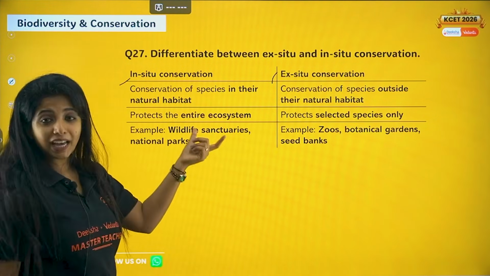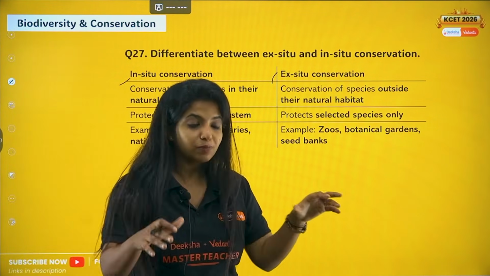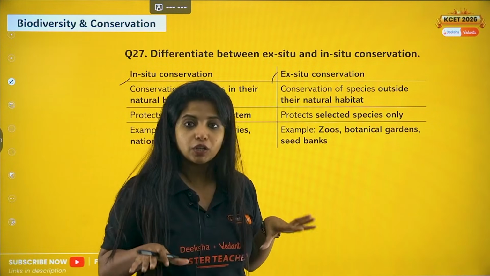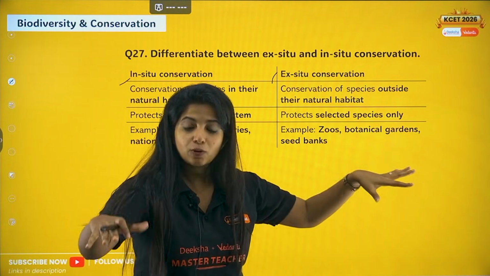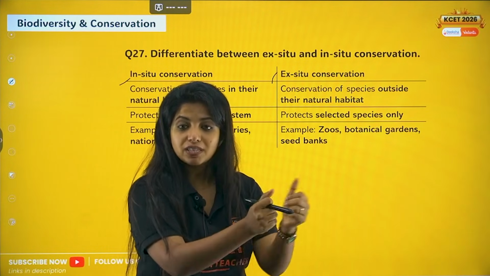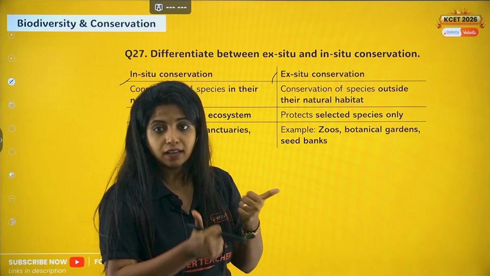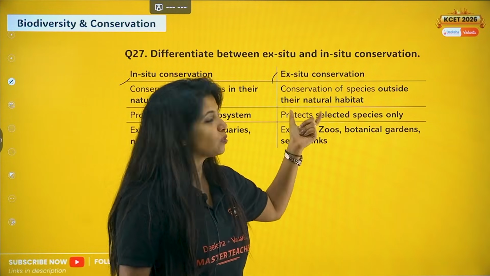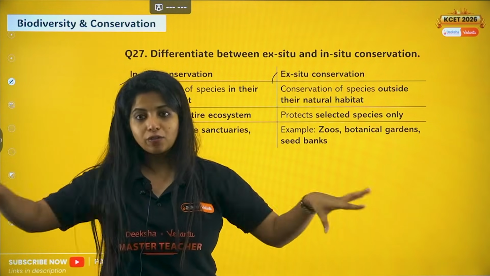Now, protects the entire ecosystem. Whenever you are conserving the species in their surroundings, you are going to make sure that the entire ecosystem is also conserved, because they have to sustain there only, right? So that is one big thing. Over here, ex situ conservation protects only the selected species, none of the other things are being protected.